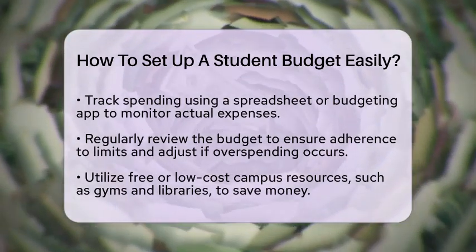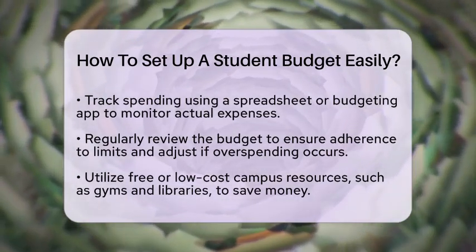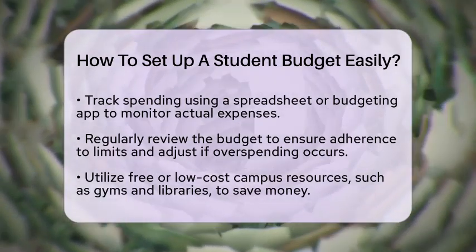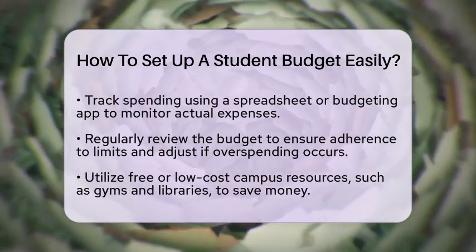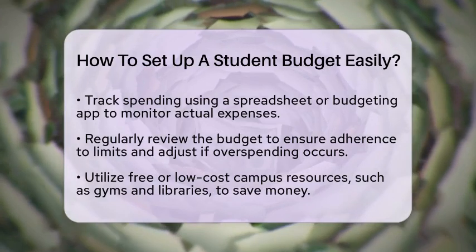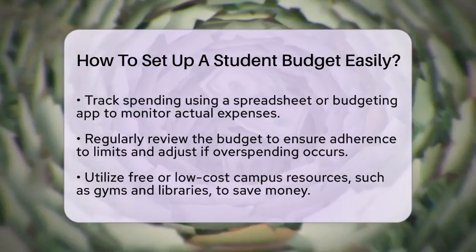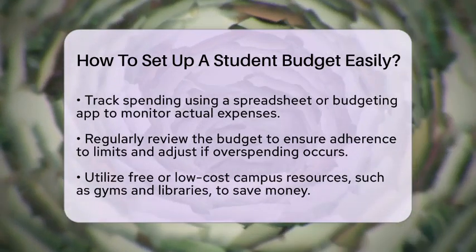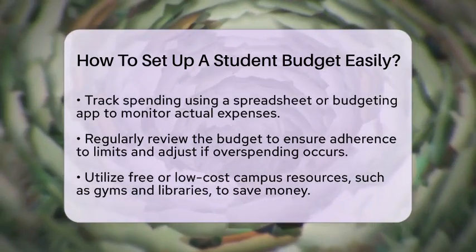Tracking your spending is the next step. Use a simple spreadsheet or a budgeting app to keep a record of your actual expenses. Regularly review your budget to ensure you are staying within your limits. If you find that you are overspending in certain areas, make adjustments as necessary.